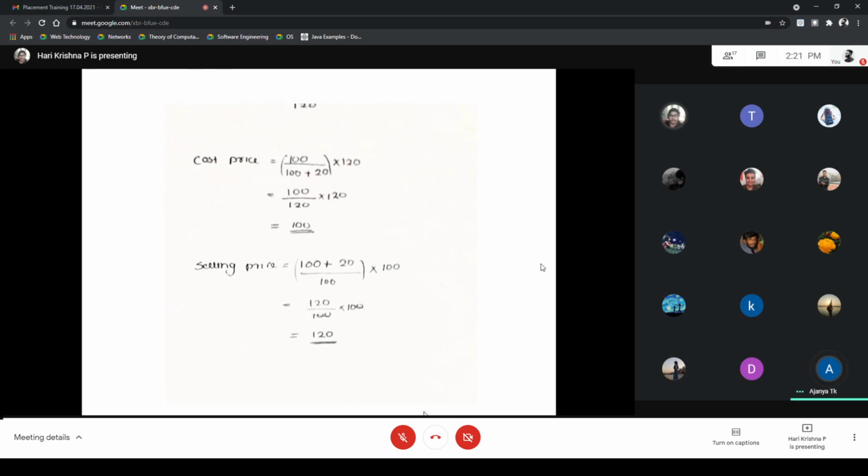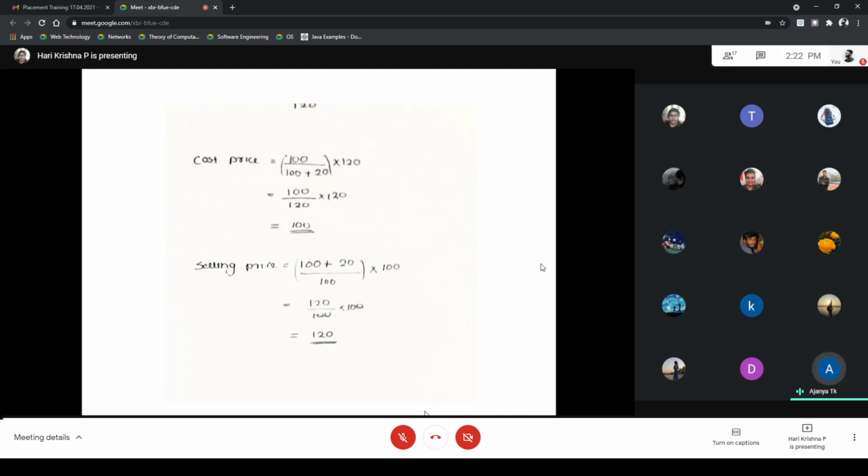The next is getting a bag for 100 rupees and selling it for 120. We know that the profit is 20%. Here are some questions like selling a bag at 120 and attaining a profit of 20%. What is the cost price we would get the bag? Then we find the cost price.